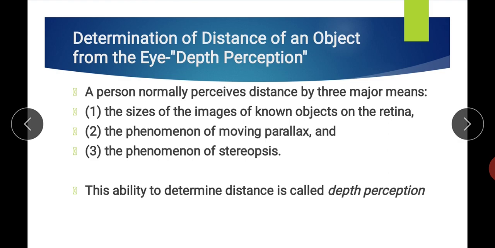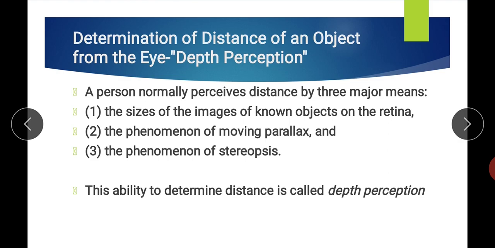And this calculation is done subconsciously by our brain. We are not actually thinking about his or her height when we are determining whether that person is near or far, but our brain is already trained to calculate that subconsciously.